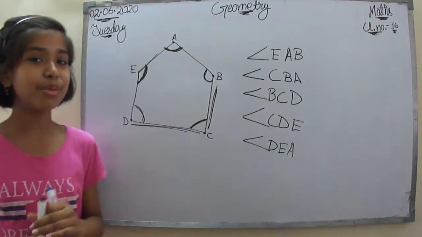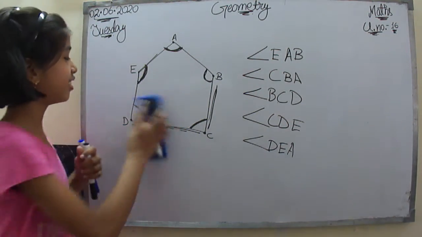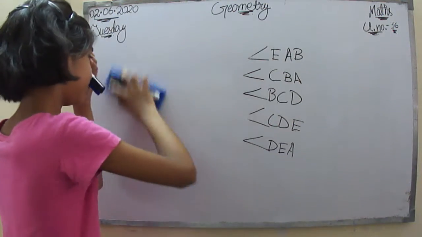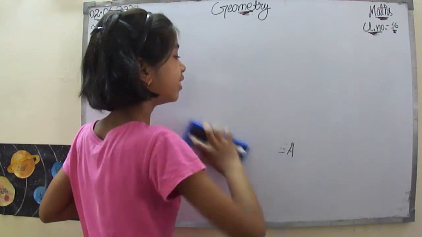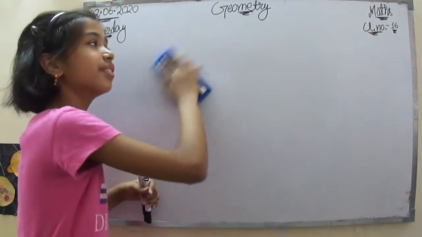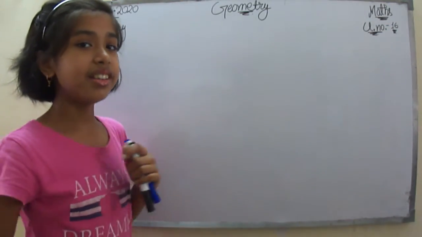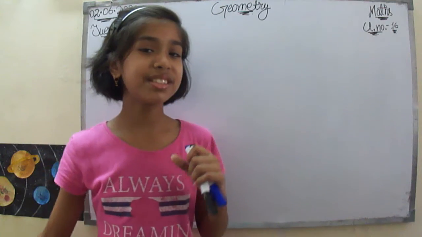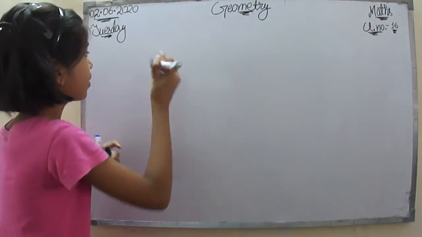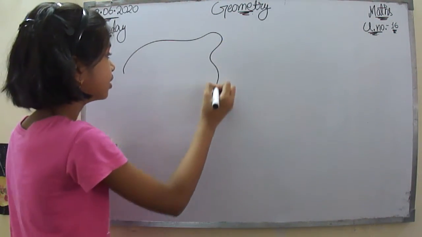Now let's see some more questions. Last one. Now, what happens? Let's say we have this figure.